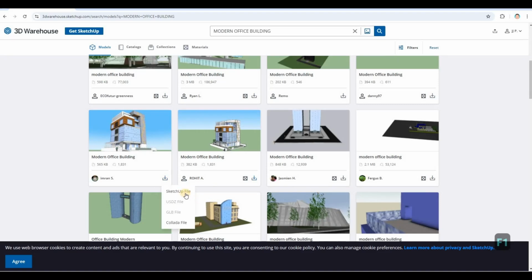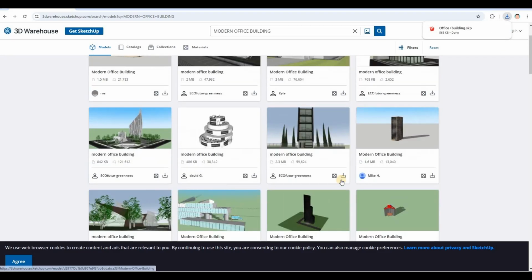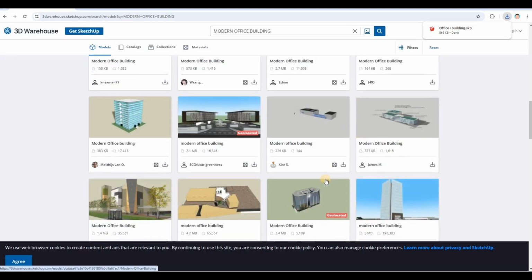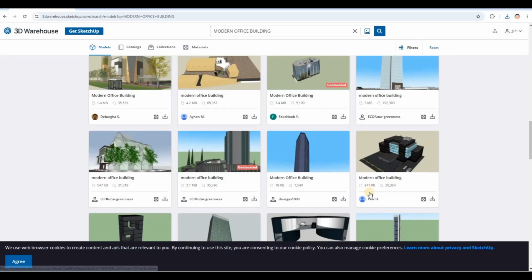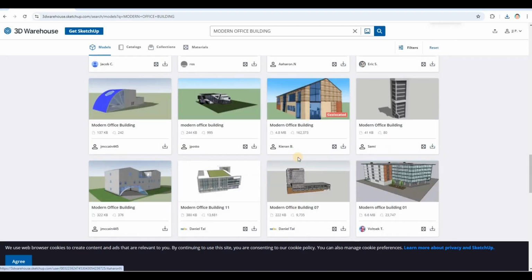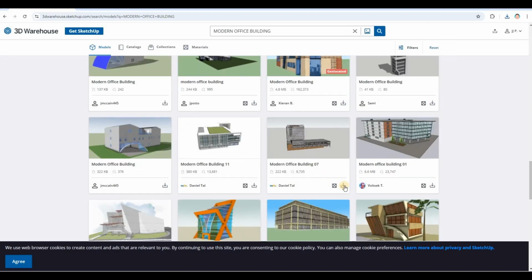And then we could download. You can use the SketchUp file, because you can automatically import it. And then maybe this one as well. Let's click multiple, and then this one as well, and then this one.